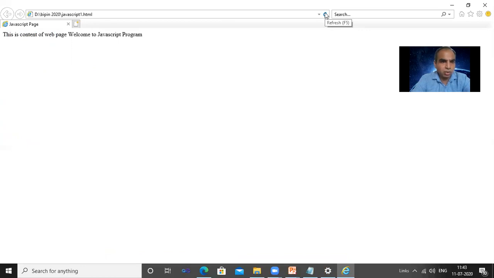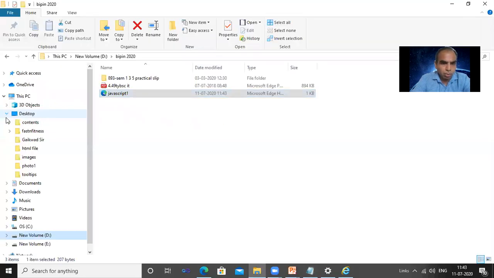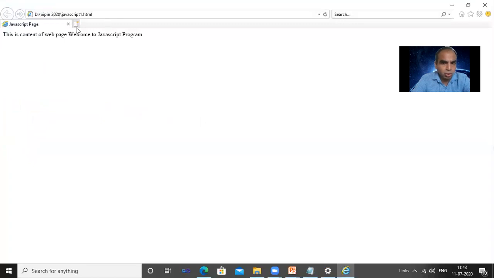Yes, see that now. It shows the welcome to JavaScript program. Here I was making the D small in document dot write. That's why I said it is a case sensitive language. We have to write document dot write, and after that we use double inverted commas, welcome to JavaScript program, semicolon. The browser supports and interprets that code.